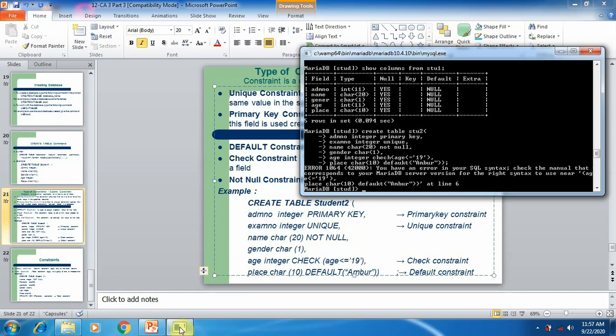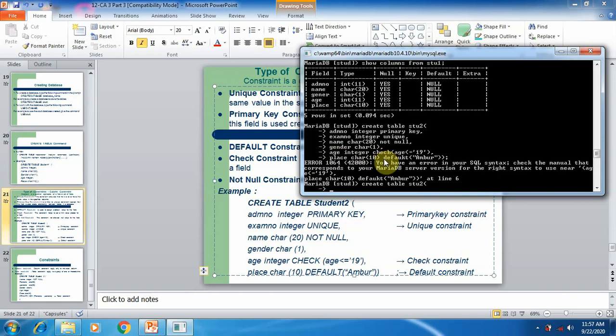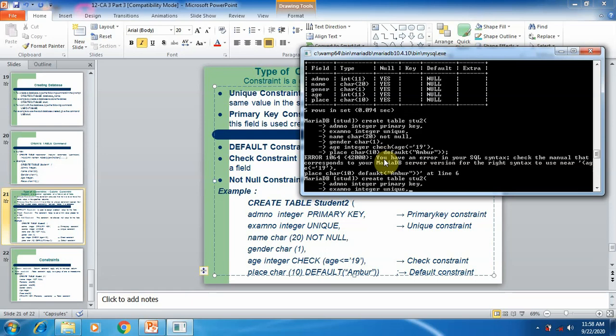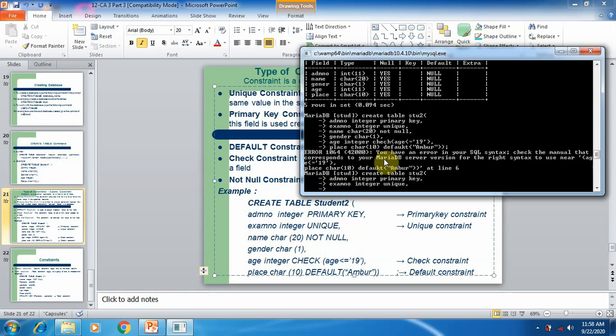If there is any error, the errors are shown here. See, I wrote the syntax for age less than or equal to 19, so there was an error. Here you can see age integer check. There is a simple mistake, a spelling mistake in check. So again we would have to type the whole command from create table to student 2. The first option is by using the up and down arrows you can select the command. So you need not type the command, simply press the up or down arrows.